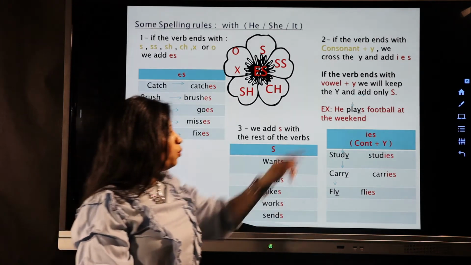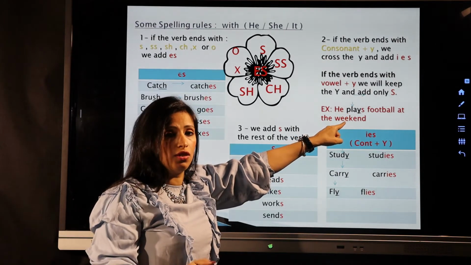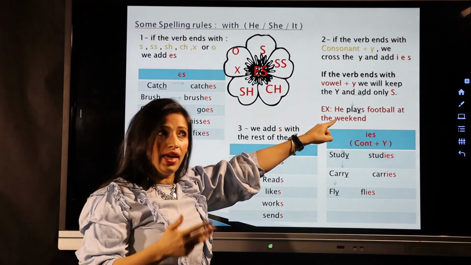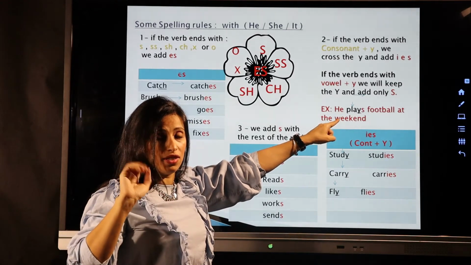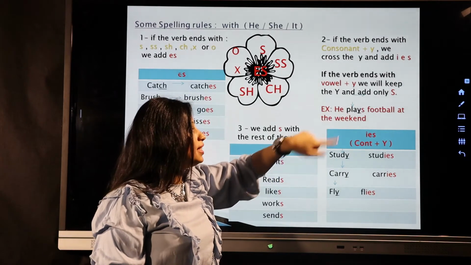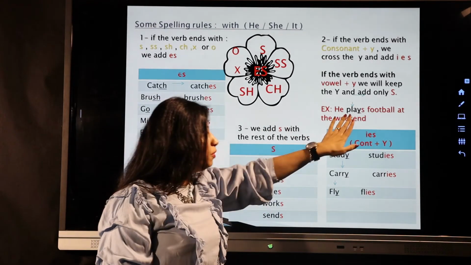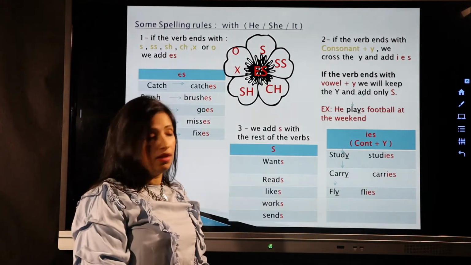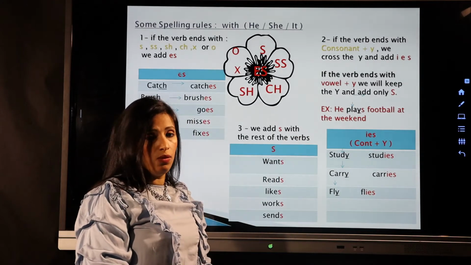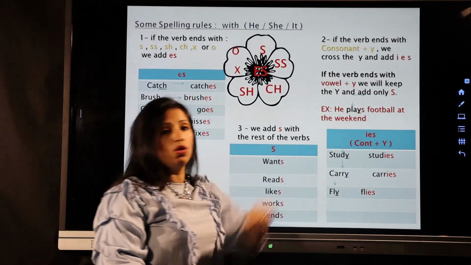Now, if the verb ends with y, and before the y we have one of the vowels. I think all of us know the meaning of vowels. What are the vowels? I, E, O, A, U. Five letters. If I find one before the y, I have to keep the y because I usually say that those letters, the vowels, are strong. We never cross the y. We have to keep the y and put only s. Like here, he plays football at the weekend. Okay? Now, I didn't cross the y. I keep it as it is, then I put only s.